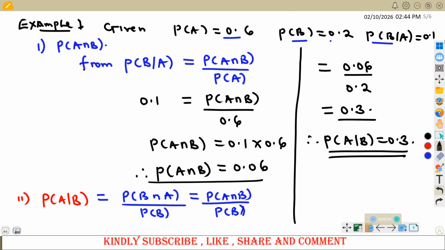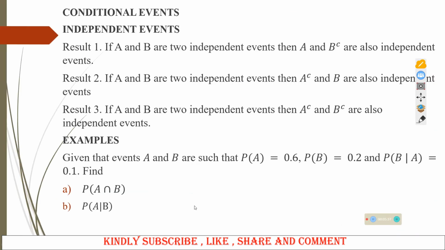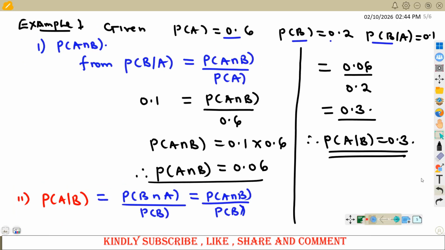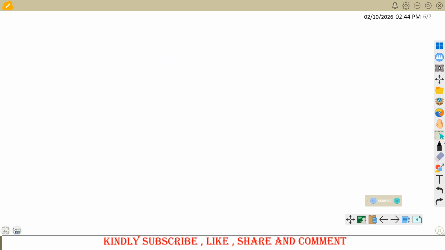We shall look at the next part, that is part C, probability of A complement given B complement. So part 3, probability of A complement given B complement.